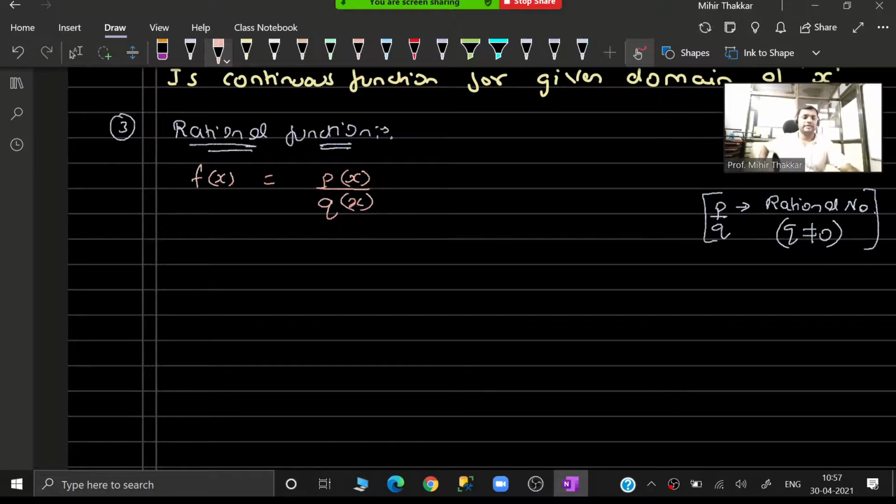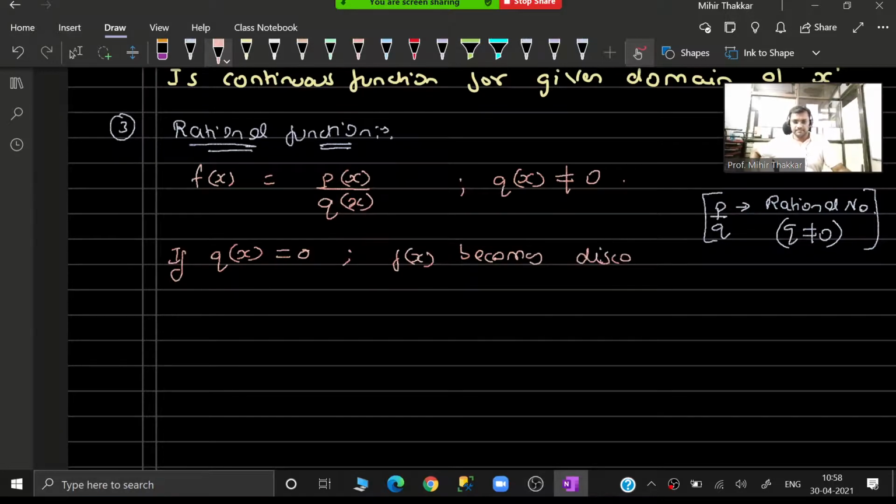Because I am writing it as p(x) upon q(x), it indicates that these are functions of the variable x. They can be algebraic, polynomial, logarithmic, exponential, constants, it can be anything, with the condition that q should not be equal to 0. Because if q becomes equal to 0, f(x) becomes discontinuous.